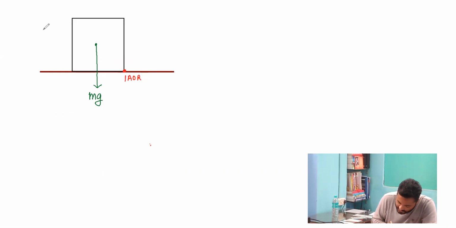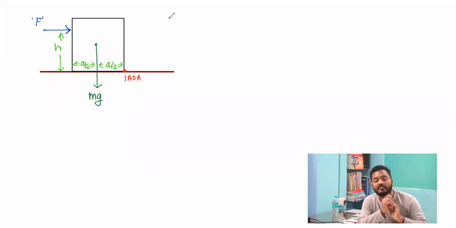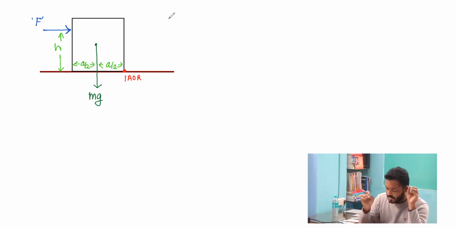A force F is applied over here at this particular point, which is at a height h from the rough surface, and over here, if I consider this dimension as a, this will become a by 2, where the entire weight is acting. And we are saying that the surface is sufficiently rough.